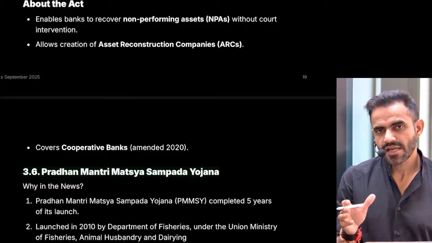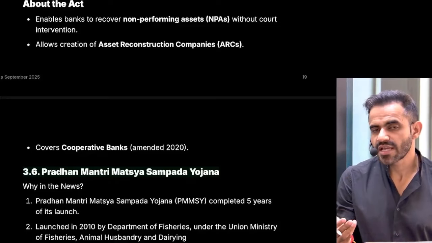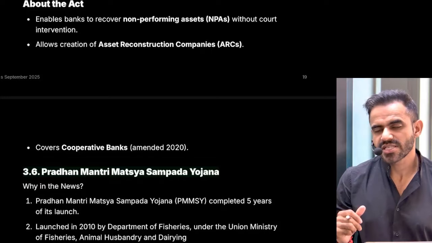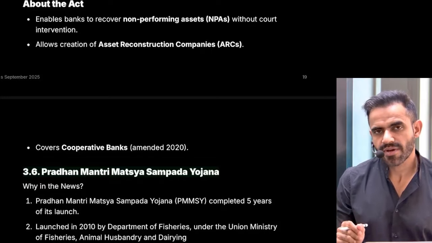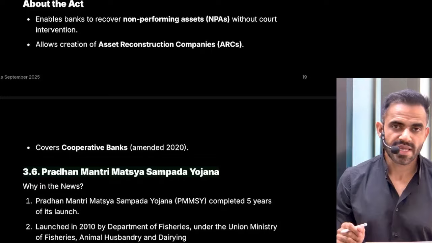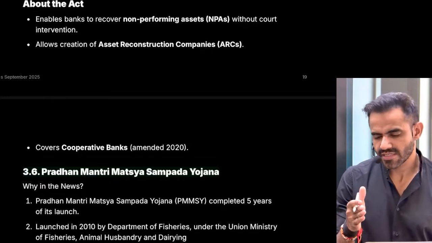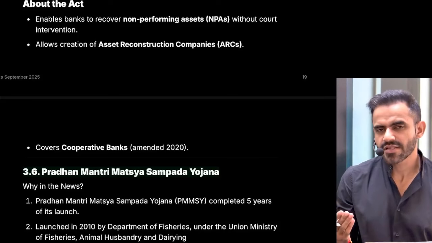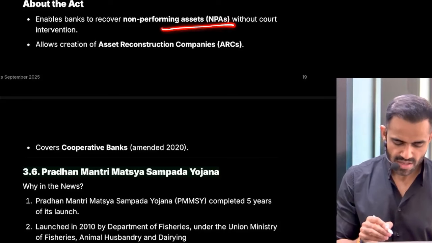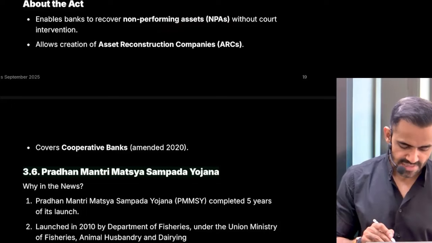Similarly, the moment the bank is not able to recover the loan amount, or its principal amount or its interest amount, that loan will be a non-performing asset. This is an oversimplified explanation. Of course, there is a duration of 90 days. After that, a loan is declared as NPA. But in an oversimplified sense, that was the meaning.